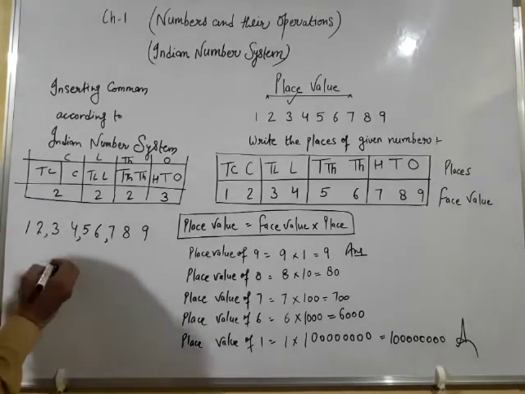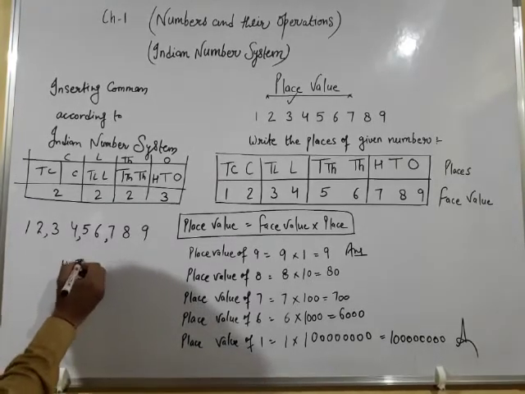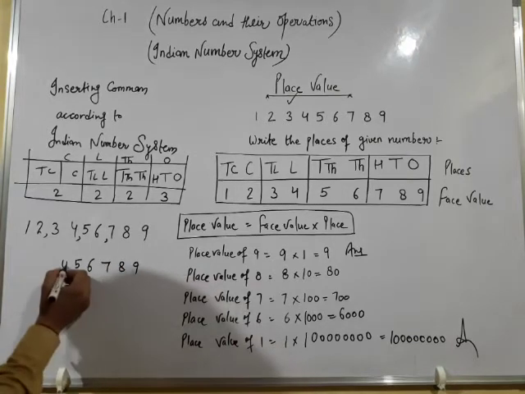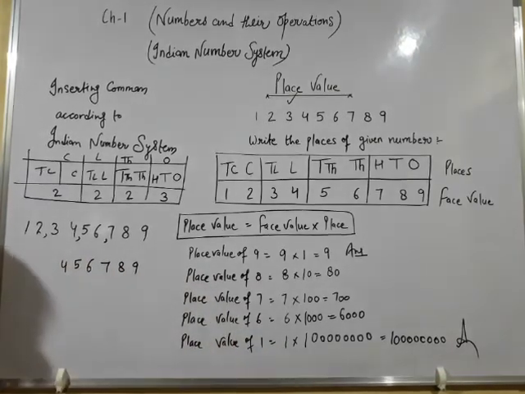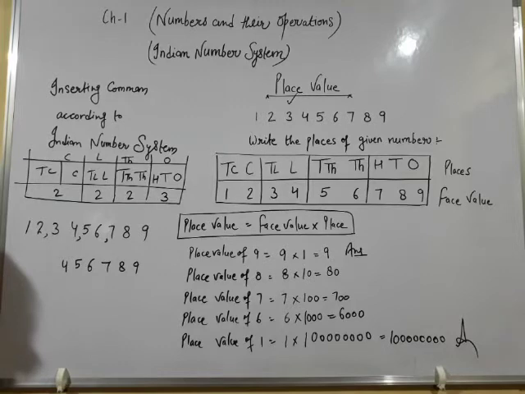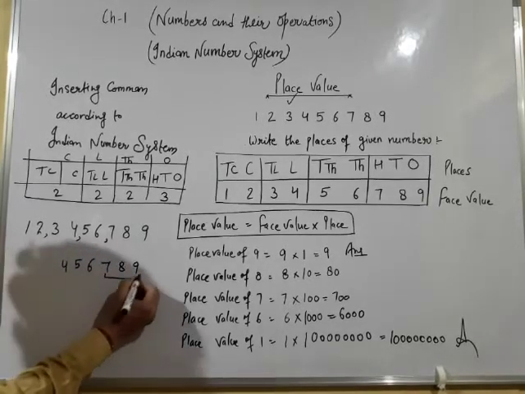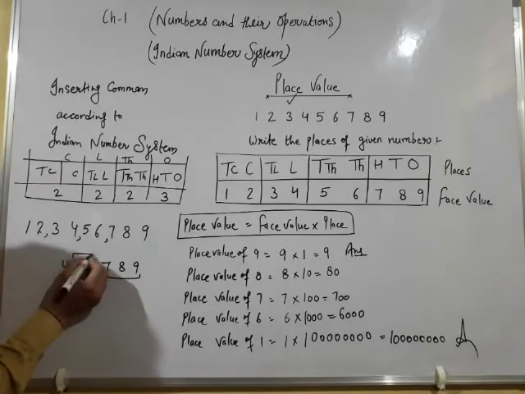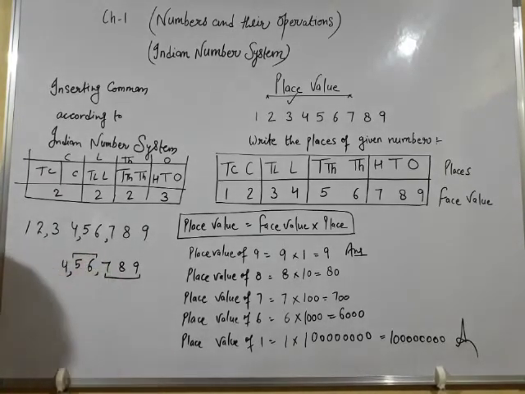Suppose I am giving you one more number, 4, 5, 6, 7, 8, 9, and you have to insert commas according to the Indian number system. What will you do? First comma will be inserted after 3 digits. First comma will be here. Then after 2 digits, you will insert a comma here.